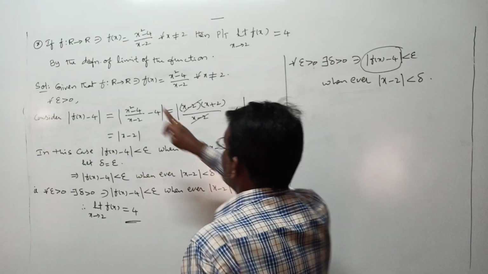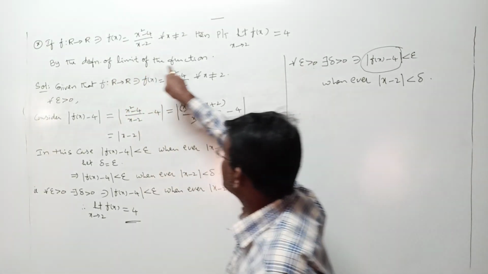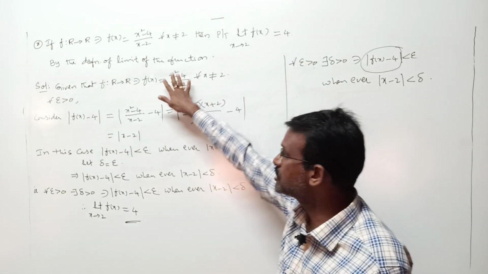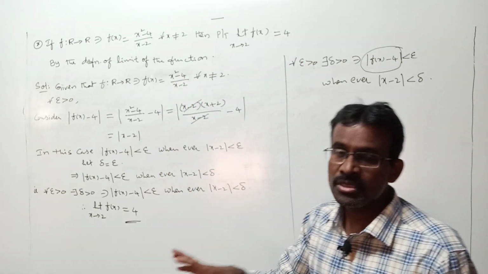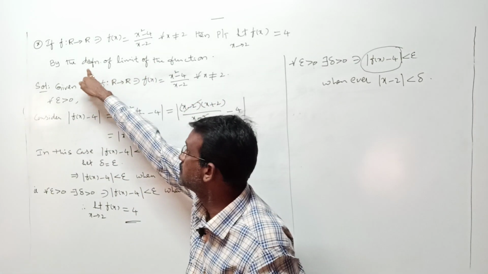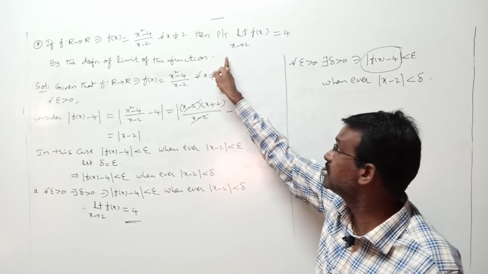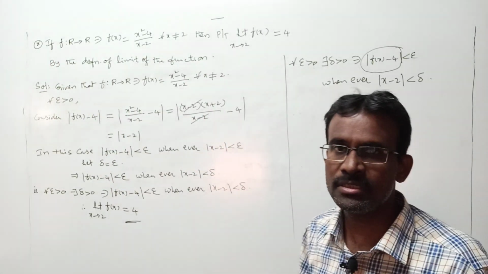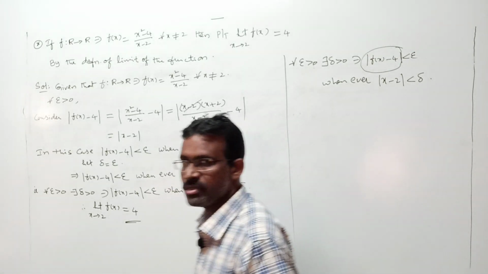But remember, whenever they give this, by the definition of limit of the function, prove this result, in that case only you must do like this. Otherwise some other approach is there in the problematic part. If they don't mention this condition, then another easy procedure is there, right? This is about your first question.